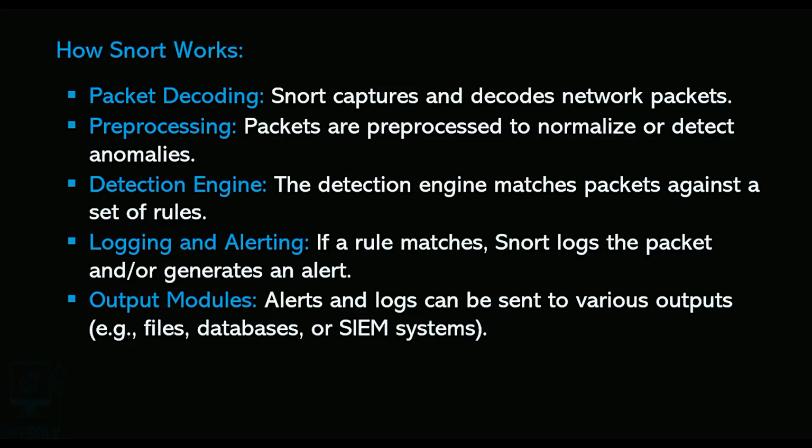So how does Snort work? It will first decode the packets: Snort captures and decodes network packets, then pre-processes them. Packets are pre-processed to normalize or detect anomalies. It also has a detection engine. The detection engine matches the packet against a set of rules. So we have a set of rules for Snort in order to detect a suspicious packet in the PCAP file or in the network.